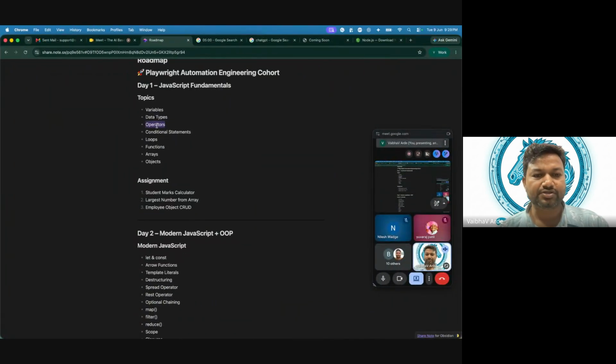Okay, let's go for the next topic. So what is our next topic? Operators done, now conditional statements. So now in conditional statements, what kind of conditional statements do we have?